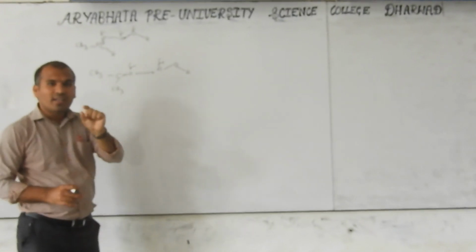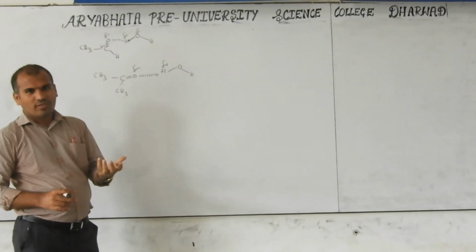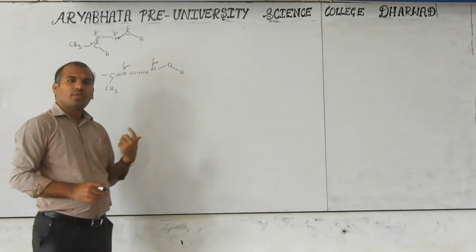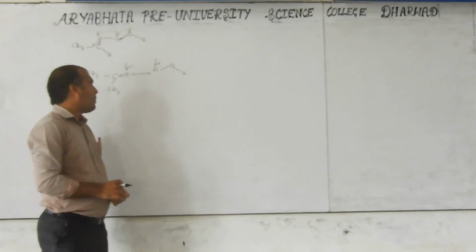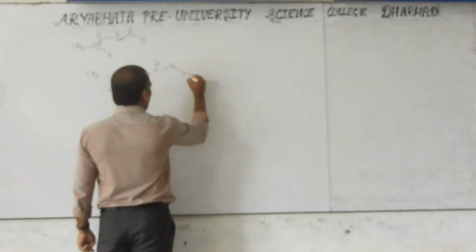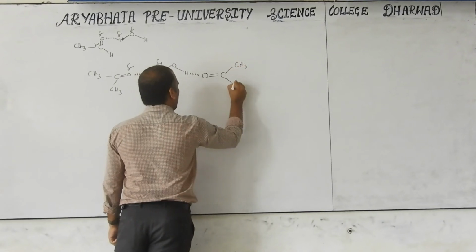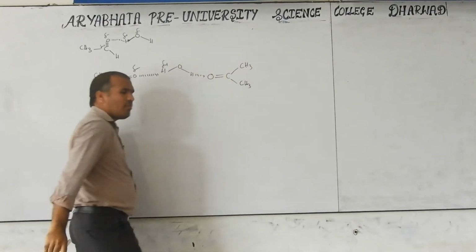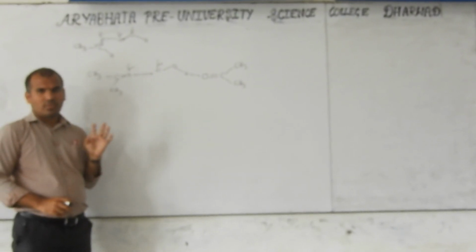So this is one hint to identify which undergoes positive deviation and which undergoes negative deviation of Raoult's law, based on hydrogen bonding. Like this, other ketones can also form hydrogen bonds. That's why they are soluble in water.